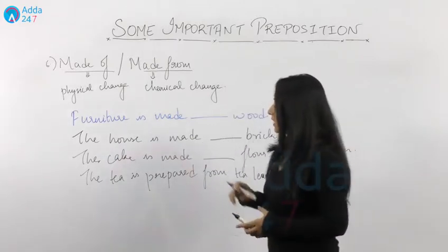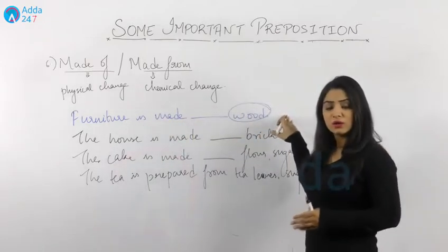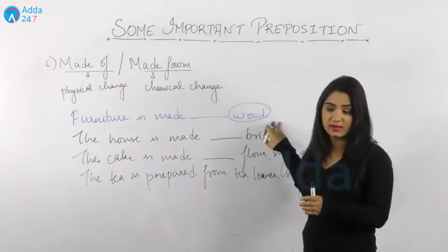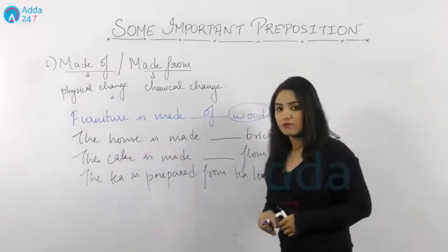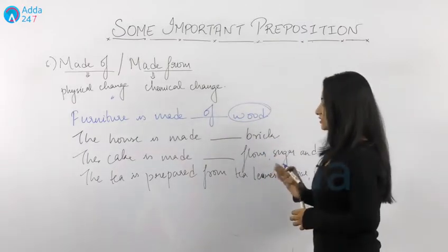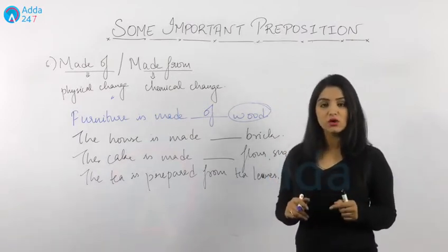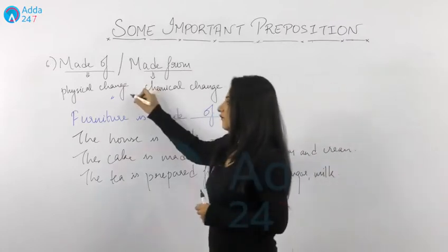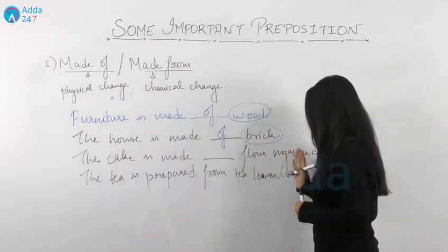The first is the furniture is made dash wood. Wood, the shape and size of the wood will change, but wood will remain there, isn't it? So there's only physical change. What we'll write? Made of. Next is the house is made dash brick. Now here you can see if you break the house, then also you will get brick only, isn't it? So there is again a physical change, so you'll use of with it. The cake is made dash flour, sugar and cream.